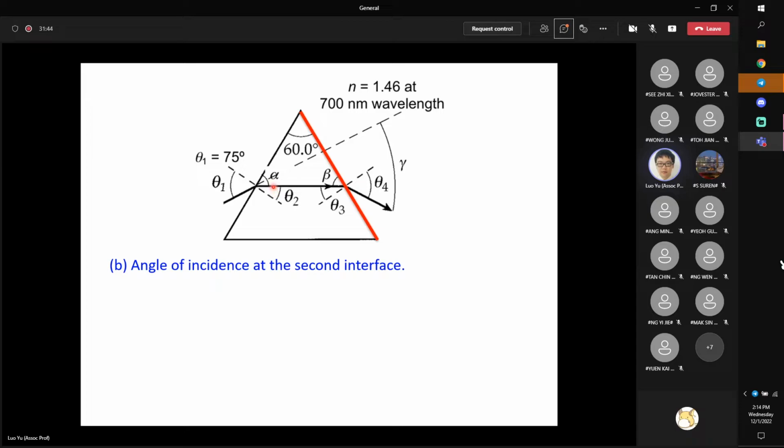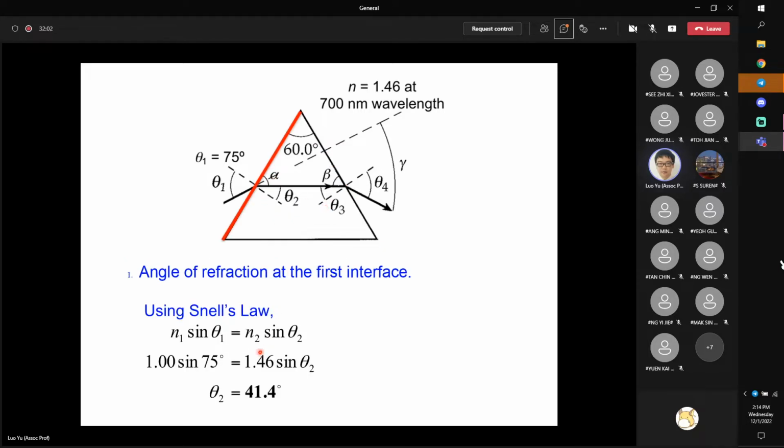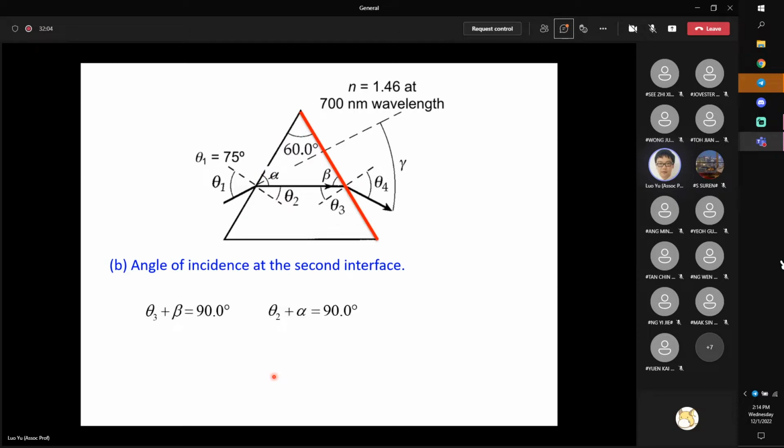Any idea? Alpha plus theta 2 equal to how much? Very good, 90. Similarly, my beta plus theta 3 should also equal to 90, right? Now, bear in mind, theta 2 is what we have already calculated in previous slides, 41.4 degrees. Now, due to the surface normal condition, we get two relationships between theta 3, beta, theta 2 and alpha.